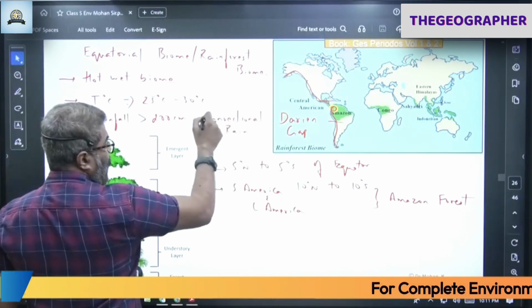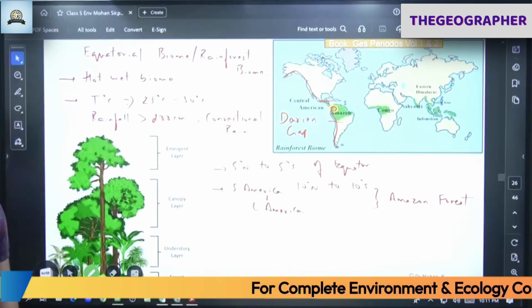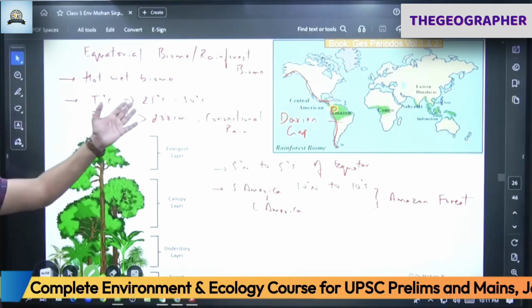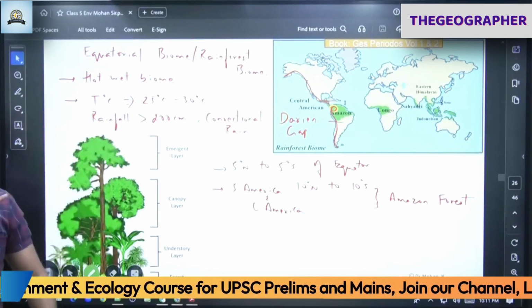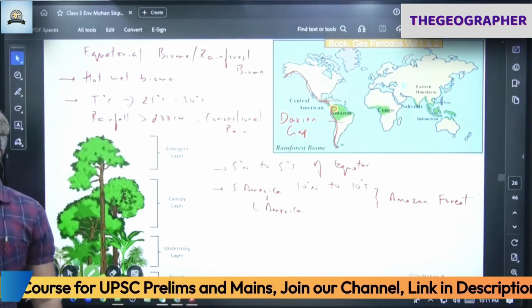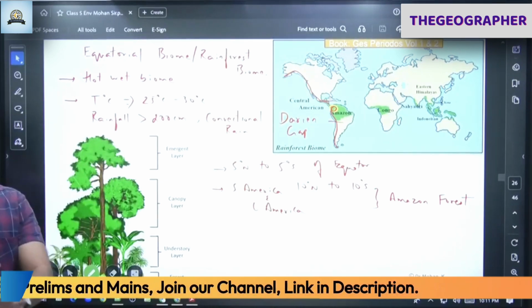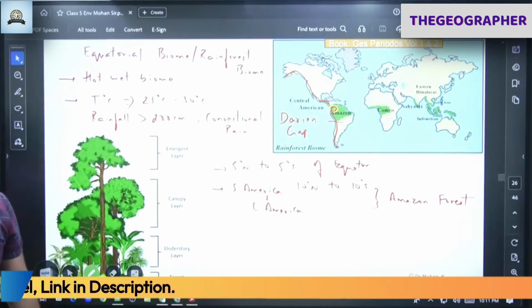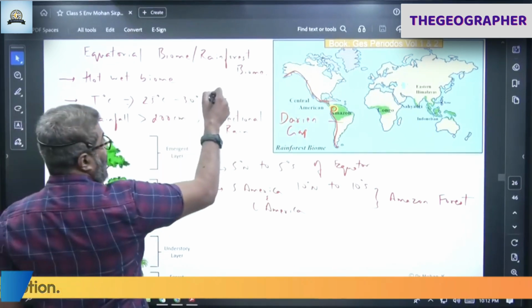All geography coming back now. This is all abiotic components I am writing. Correct. Abiotic means sunlight, temperature. Insolation is throughout the year. Every day throughout the year they get sunlight. There is no dearth of sunlight here because of vertical rays. Equator will be receiving vertical rays. So insolation throughout the year.